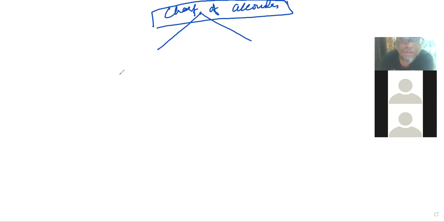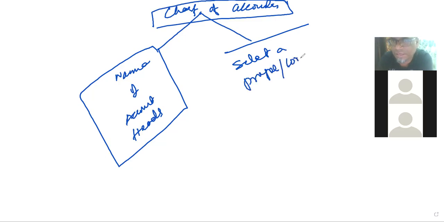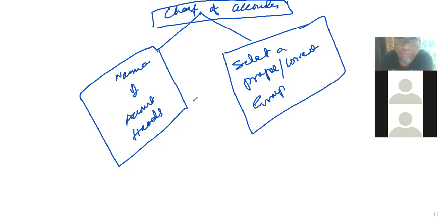Clear. In chart of account definition, you must clearly name the account heads, meaning those expenses or incomes which are defined based upon your nature of business. Then you must select a proper, or we can say the correct, group. You need to select a correct group, means you need to link these two. You need to link the head of account, you need to select under which